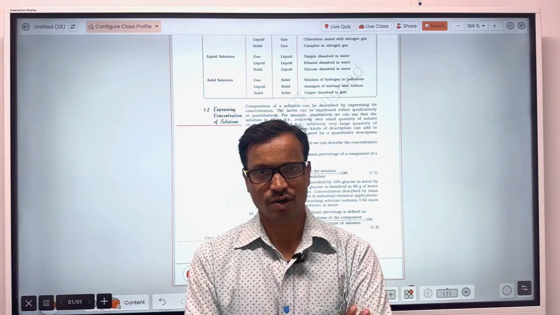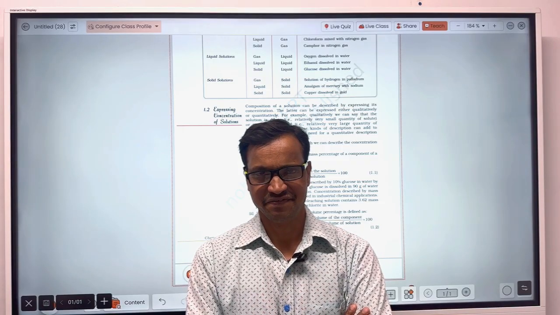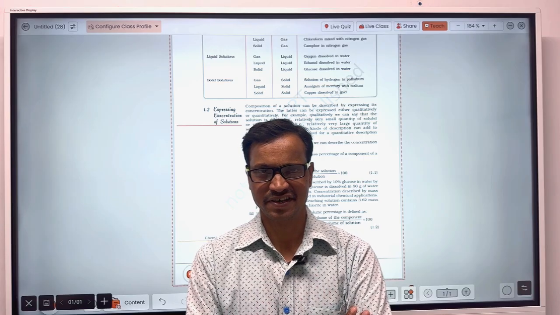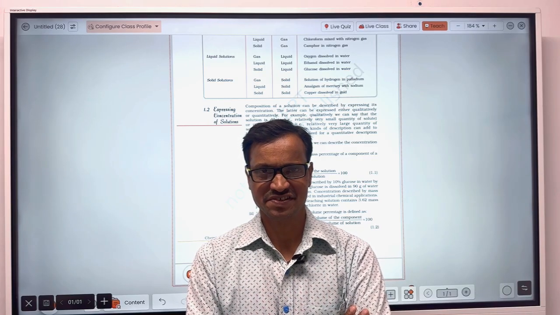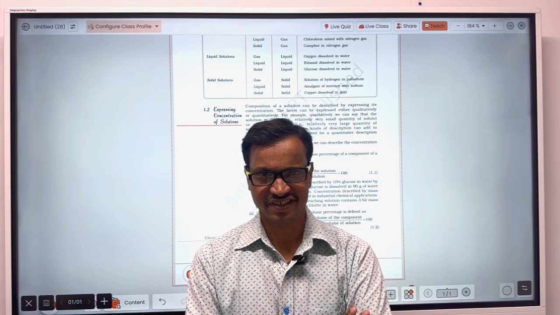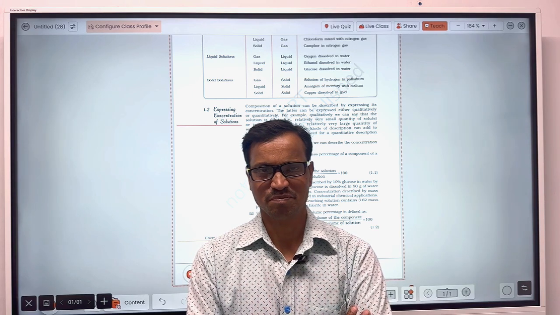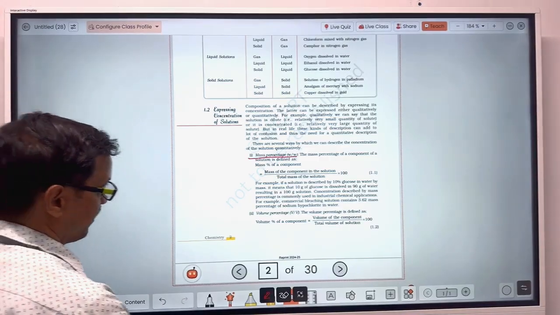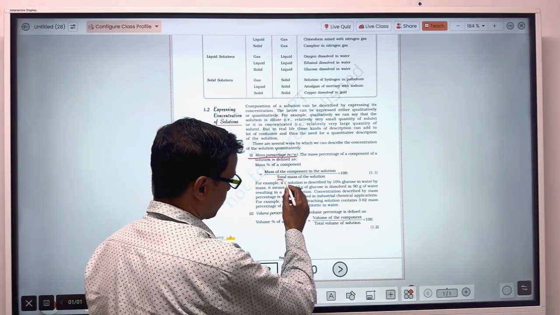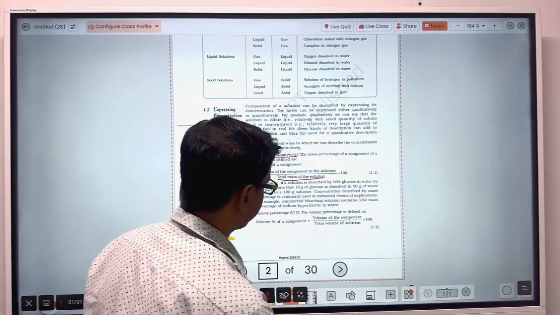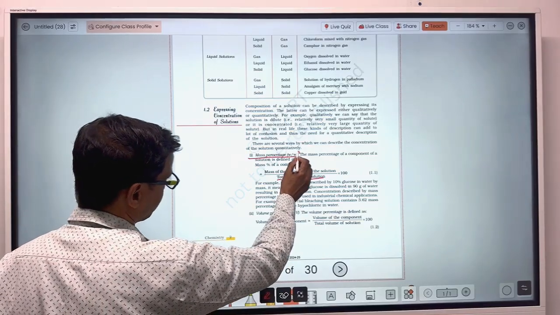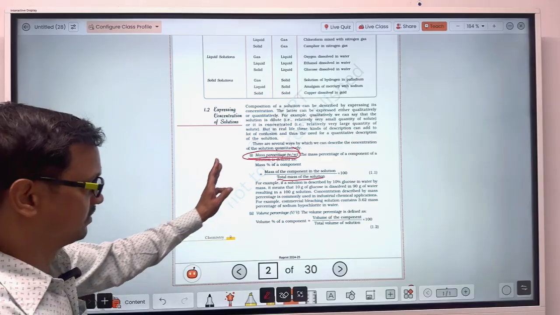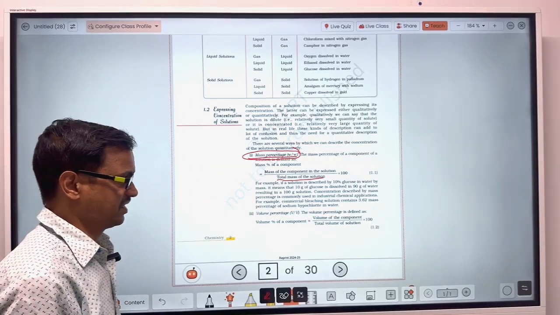In the same way, loss percentage means when the cost price was rupees 100, then how much loss you suffered. Same, mass percentage means when the total mass of solution is 100 gram, then what is the mass of a particular component, that will be called mass percentage.